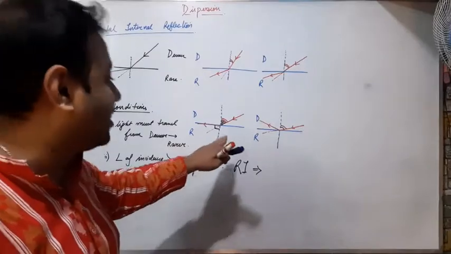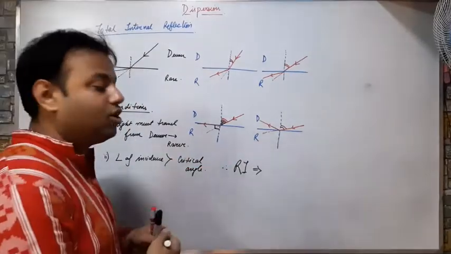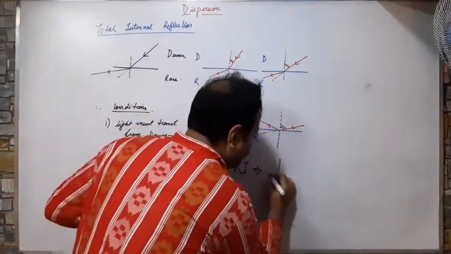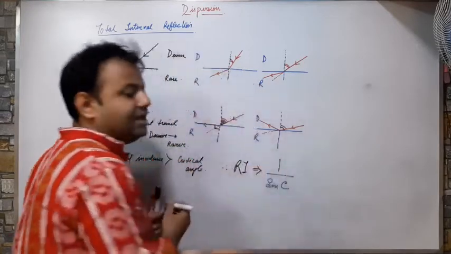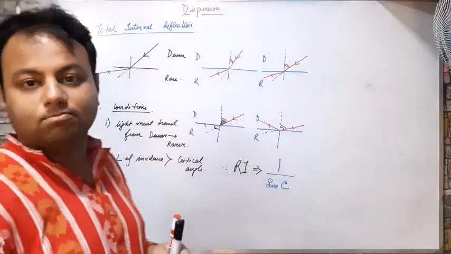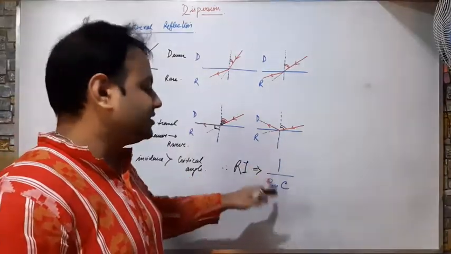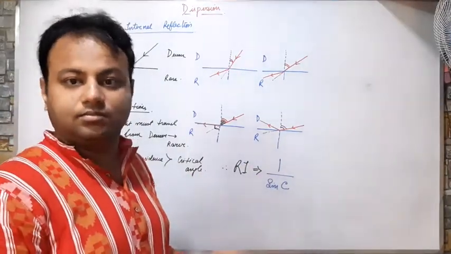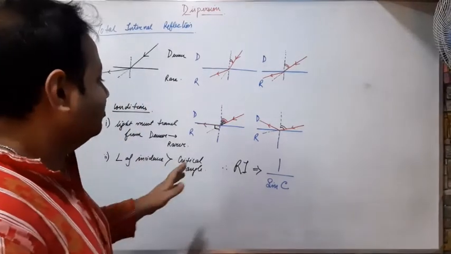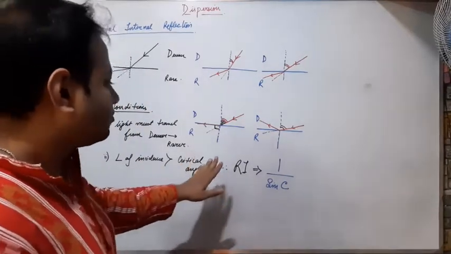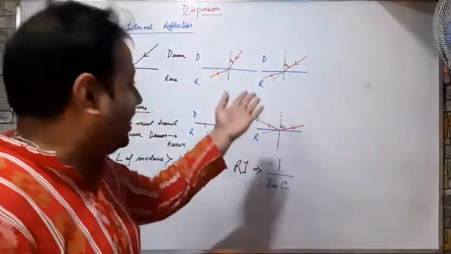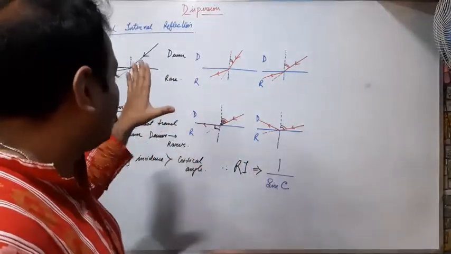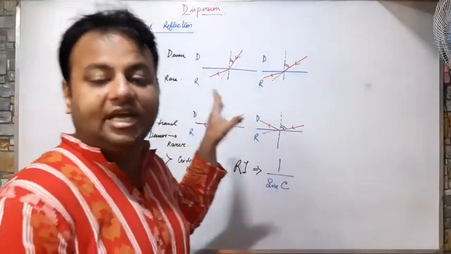Now, in case of critical angle, the refractive index can also be described as 1 by sin C. Okay, 1 by sin C. Correct? So, this is how my critical angle plays a role in determining whether my total internal reflection will take place or not.